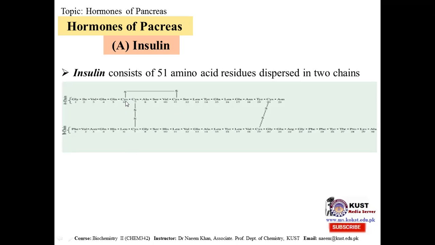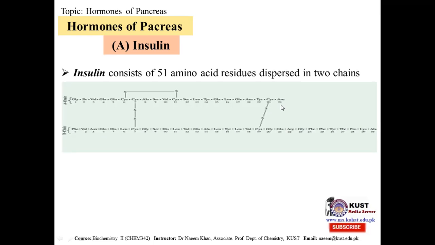Basically, one linkage is between two amino acids of the alpha chain, that is position 6 and position 11, and the other two linkages are between the two chains. The other disulfide linkage is between the cysteine at position number 20 and cysteine position number 19 of the beta chain. So insulin is a typical protein made up of amino acids arranged in two chains, A chain, B chain, alpha chain, beta chain.